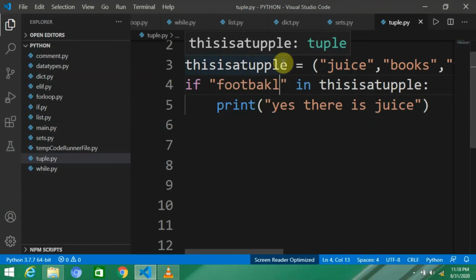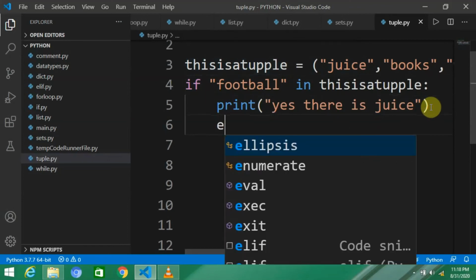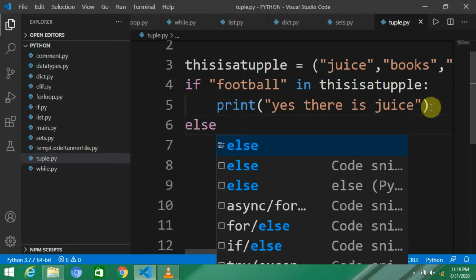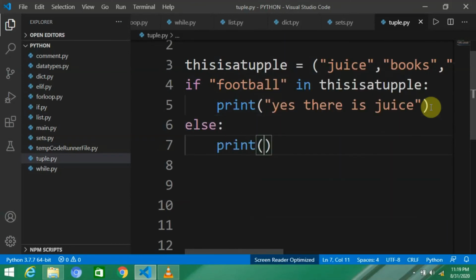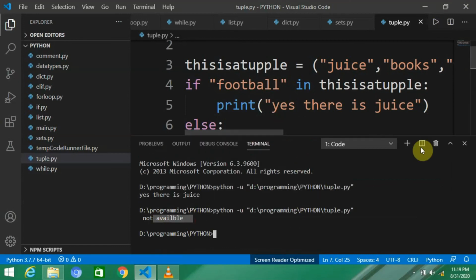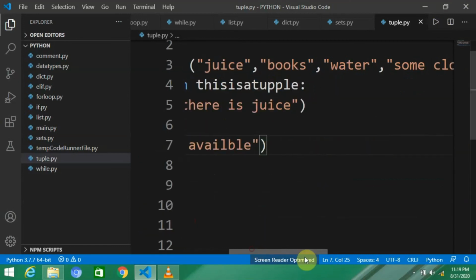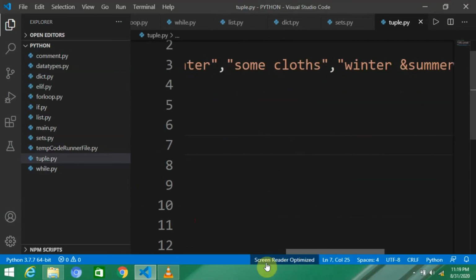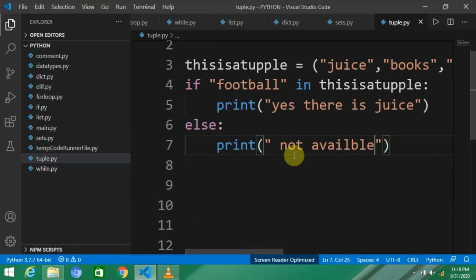You also have to write else here, and print not available. So let's check the output, and it said not available because we have not added football in our tuple. So that's why it said not available. So you can also use an if statement in a tuple.